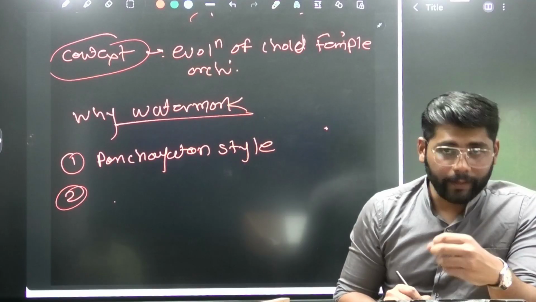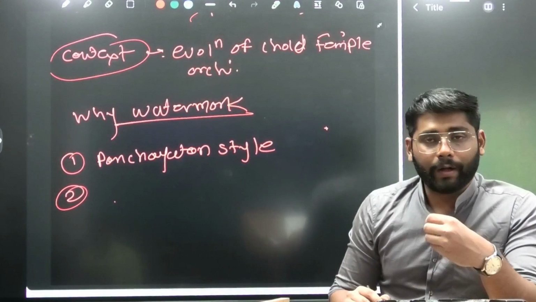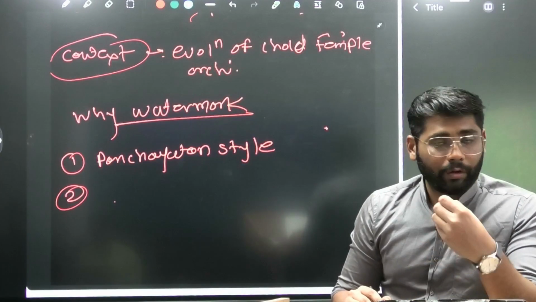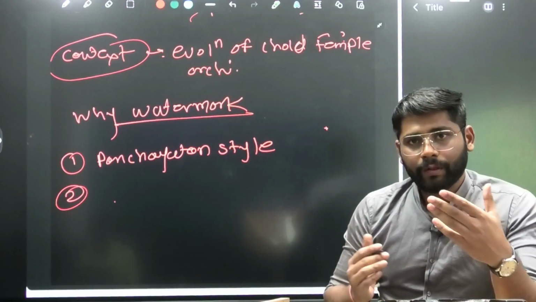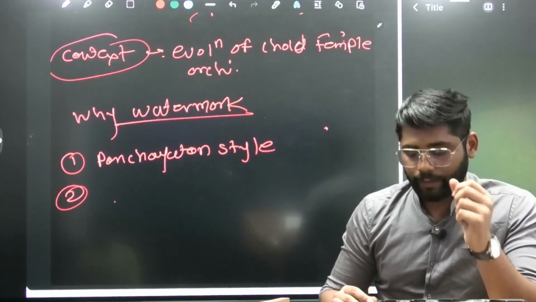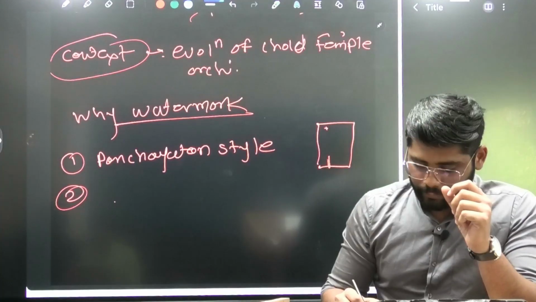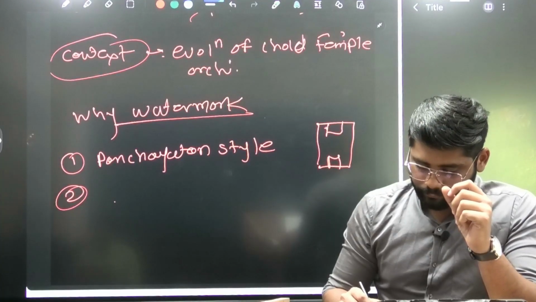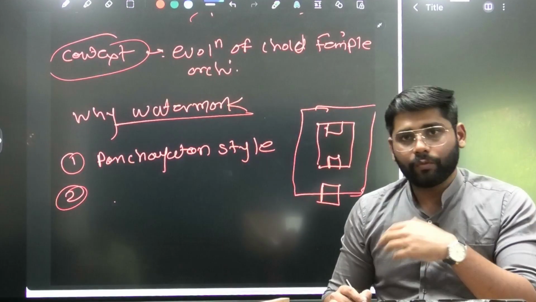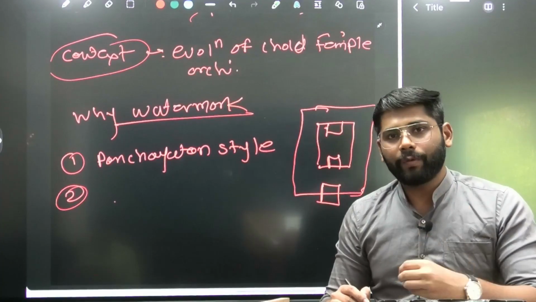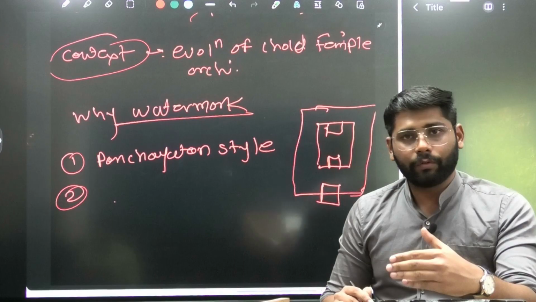Then we'll be writing the features. Now many of you face the problem that when we write the temple features, some points are missed, or sometimes we miss the prominent point. So when we write the features of temple architecture, we'll go in one direction. This is the temple. We'll assume that we are entering the temple, and we write in the way we see the features that we are going to mention.